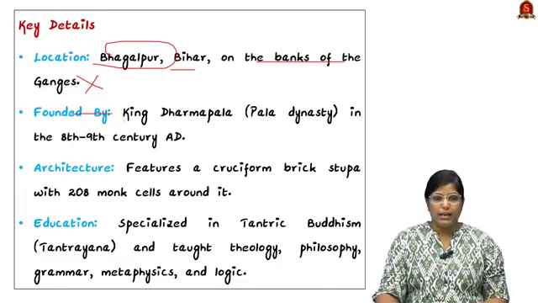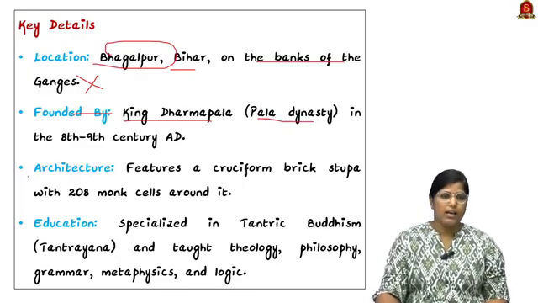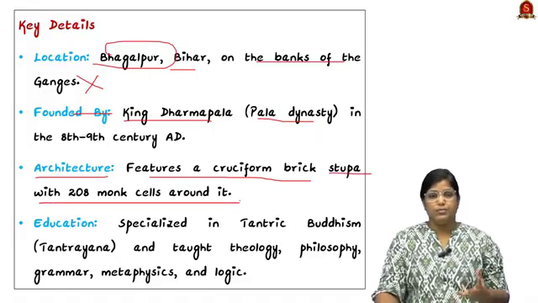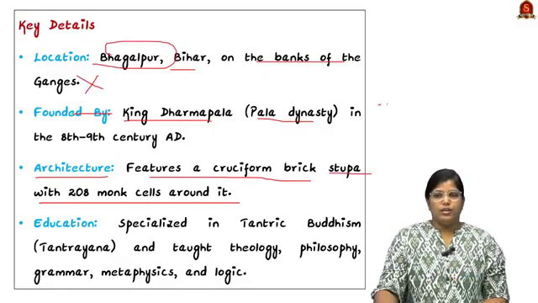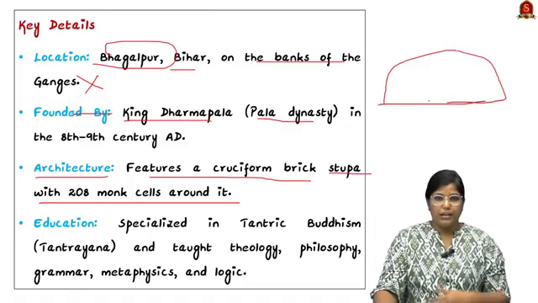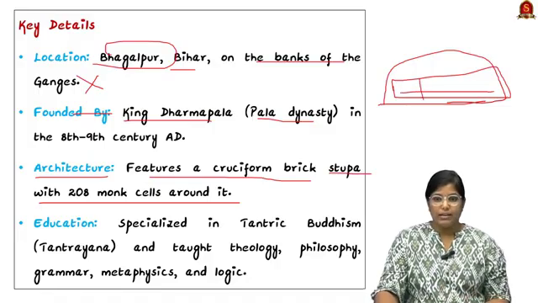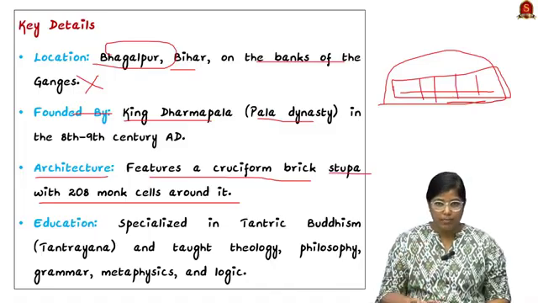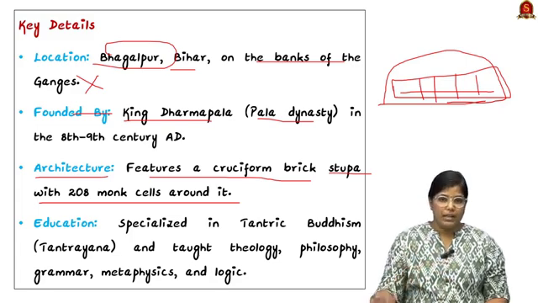It was founded by King Dharmapala, belonging to the Pala dynasty, in the 8th to 9th century AD. As for the architecture, it features a circular brick stupa with 208 monk cells around it. It is basically a university that helps people understand Buddhist culture. It is a very big brick structure with different compartments, up to 208 cells, in which monks can stay. They can learn about the culture of Buddhists and even practice there. So this is how the place is very significant.